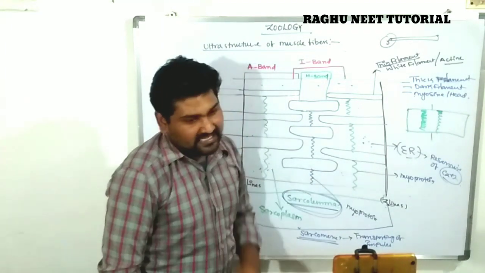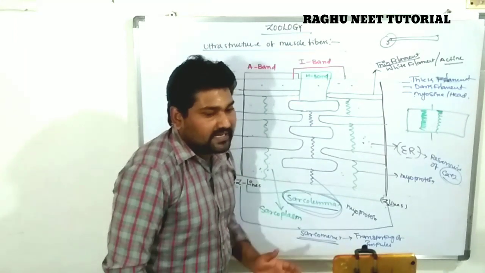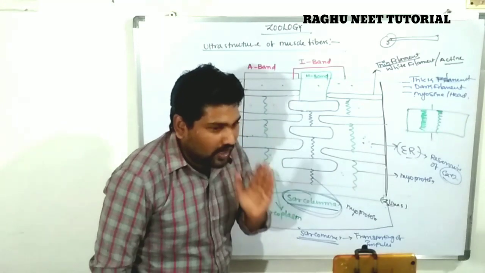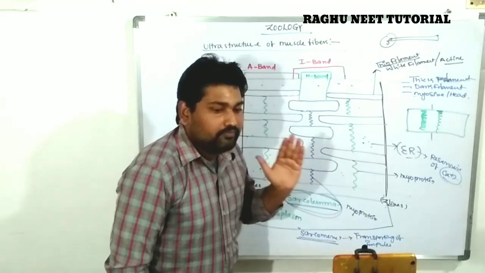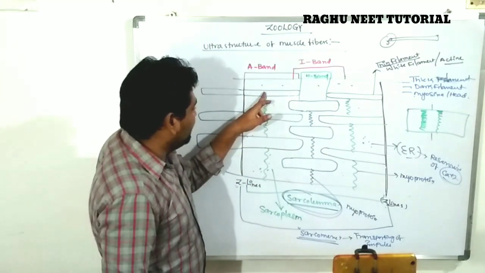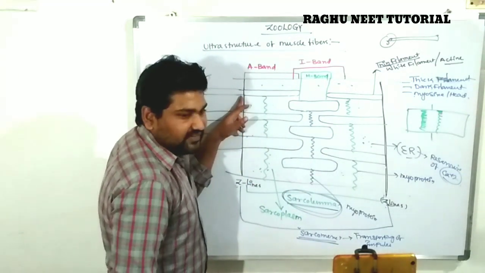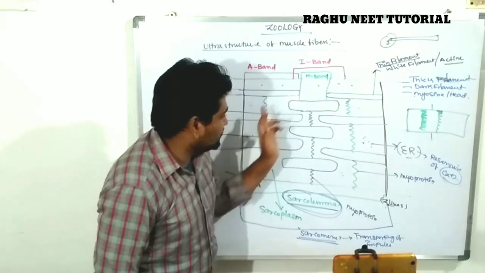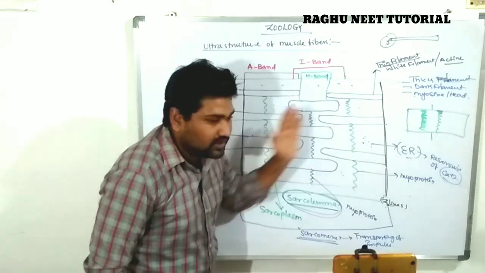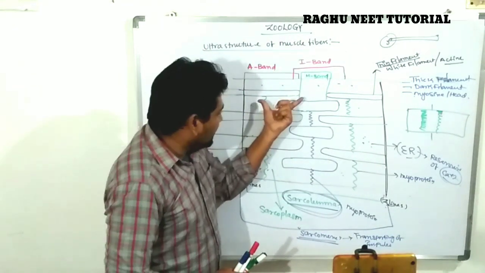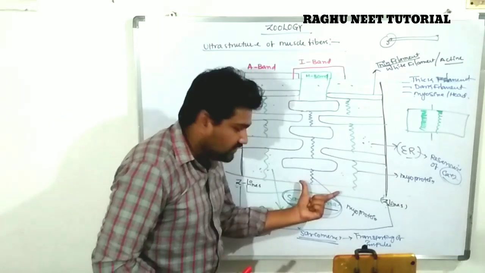White colored filaments are there. The white colored filaments are called actin filaments. They are also made up of polypeptides or myomeres. Myomeres are proteins. One end is directly connected with the Z line, and the other end is free. Like this, two ends are arranged with two actin filaments.